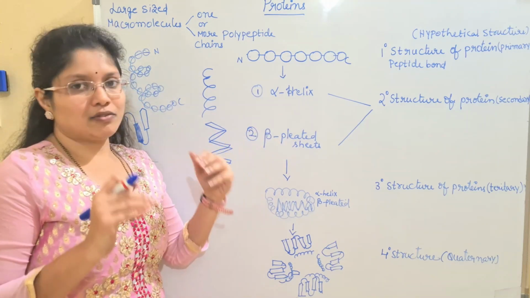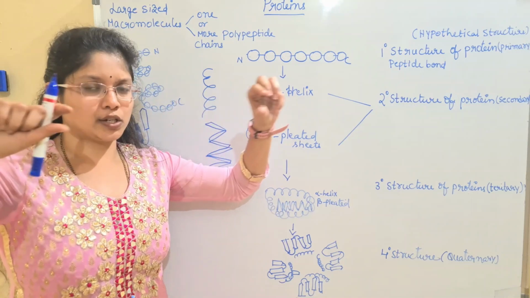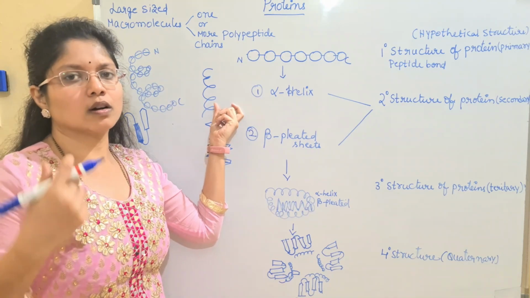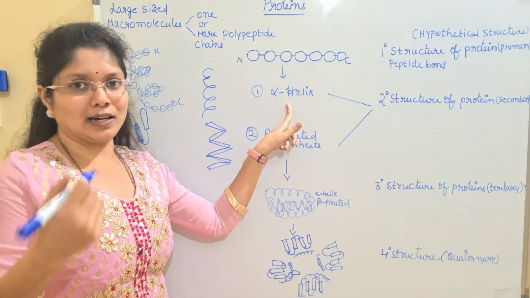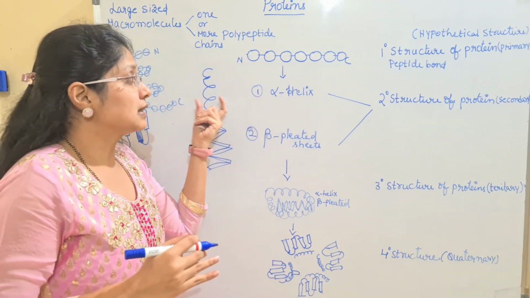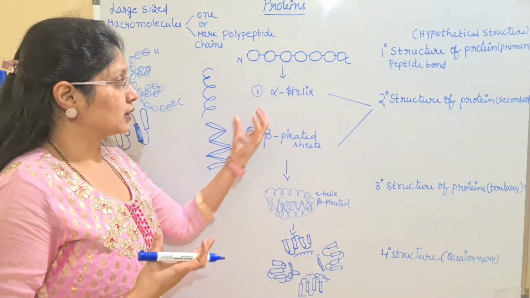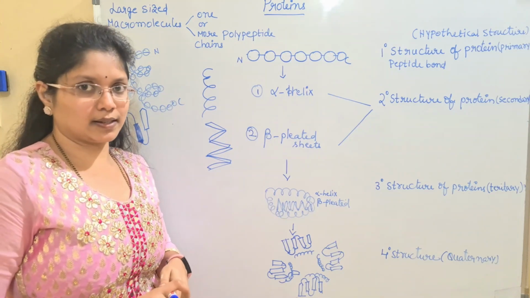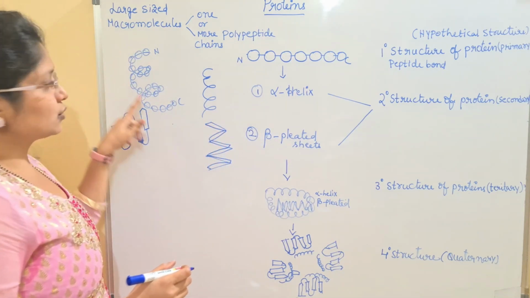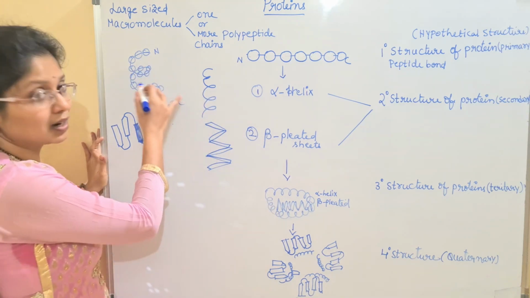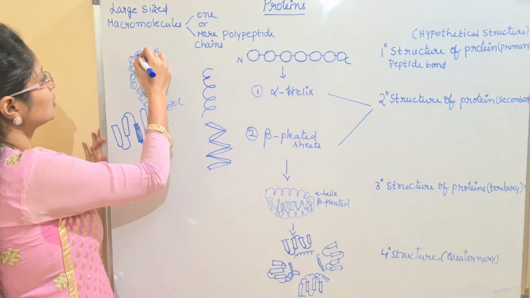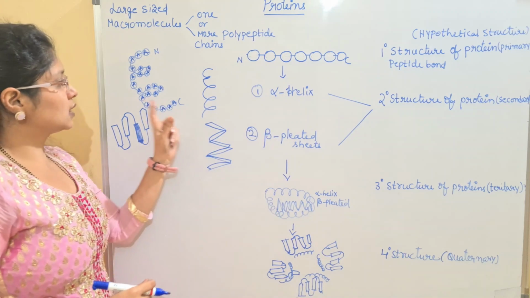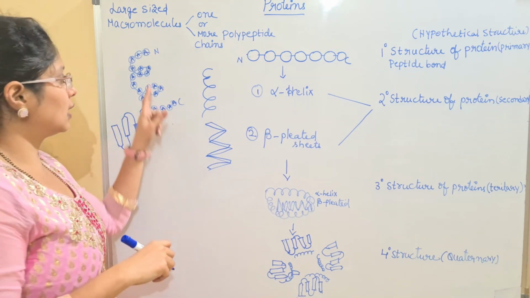And next, coming to the alpha helix. Let us say we have a straight chain and we will slowly twist it and it will become a curl like this. It's a ribbon or a curl, and that is nothing but an alpha helix. Generally the proteins are present in this manner. Why? Because we have experimental evidence for this. So in this alpha helix, what type of interactions can you see? We have the amino acids like this, children. I have given a twisted or curled ribbon-like structure over which I have placed circles, which means amino acids. Look at this carefully. I have given a curled structure over which all the amino acids are arranged.